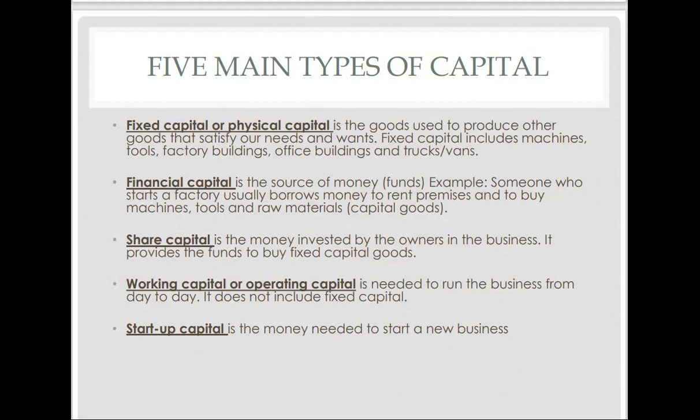Working or operating capital is money that is needed in the business to run the business on a day-to-day basis. It does not include fixed capital. For instance, if something goes wrong in my cake business, I shouldn't have to go and look at my investments to be able to fix it. I need to have working capital that will assist me for day-to-day challenges that I might come across. We also then have startup capital, which is the money needed to start a new business.